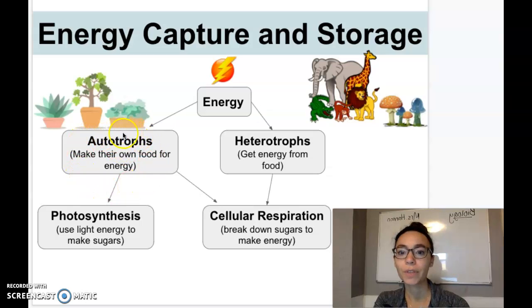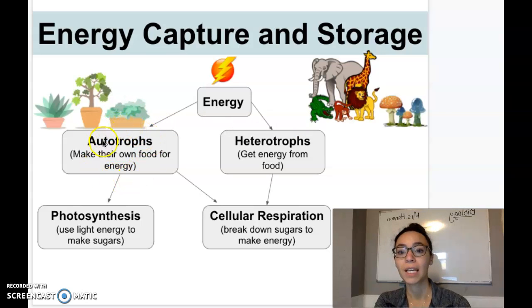So autotrophs make their own food. They don't need to eat, right? So if you think auto, they do it automatically. They automatically make their own food. They don't need to eat to survive, right? Whereas heterotrophs are organisms that need to eat to get energy, right? We can't just sit out in the sun and get enough energy for the day, right? We need to eat food. We need to eat breakfast, lunch, dinner.